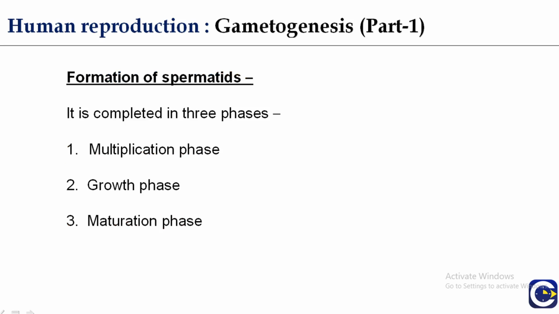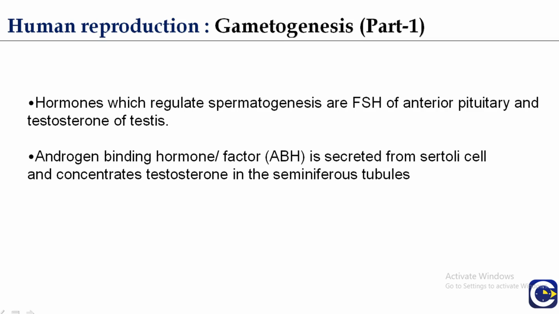Formation of spermatids is completed in three phases. First, multiplication phase, second, growth phase, and third, maturation phase. Now a brief explanation of the hormones which assist this process.